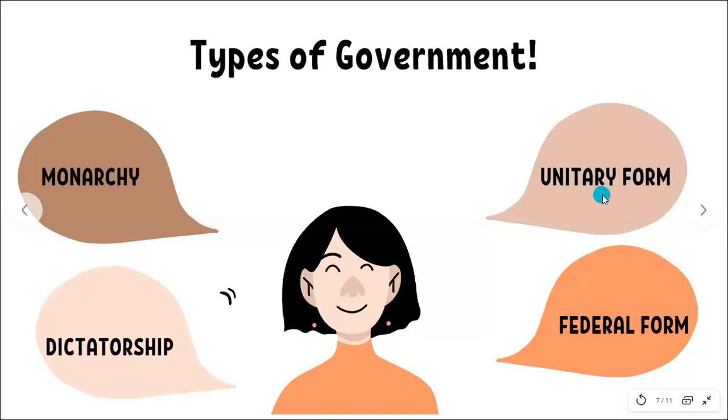The government wherein the center has different powers and states also have their own powers is known as the federal form of government. Federal examples would be India and USA, wherein states have their own powers and the center has its own powers.